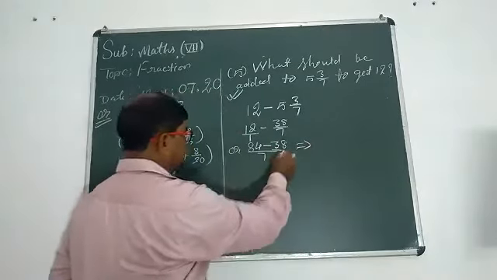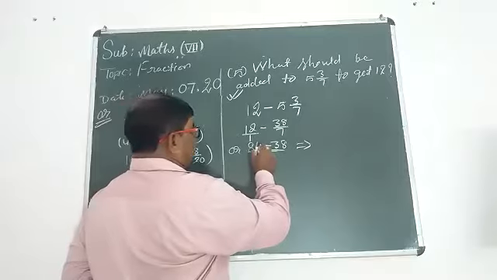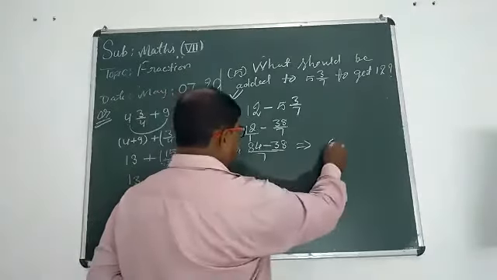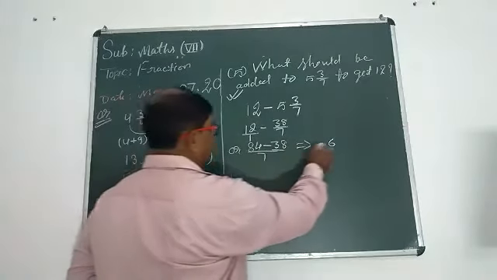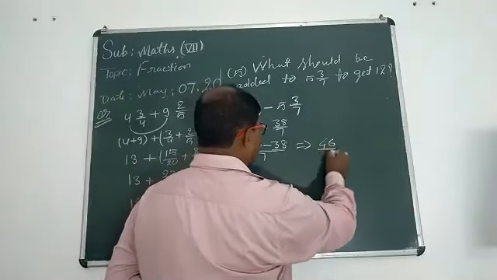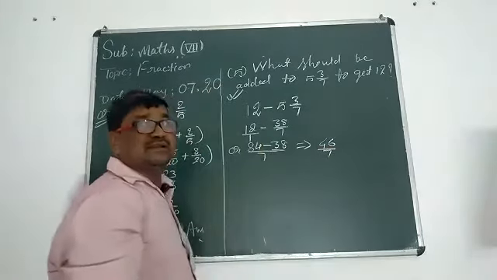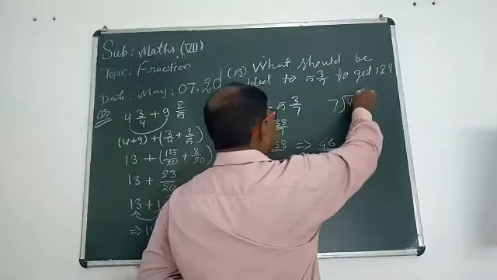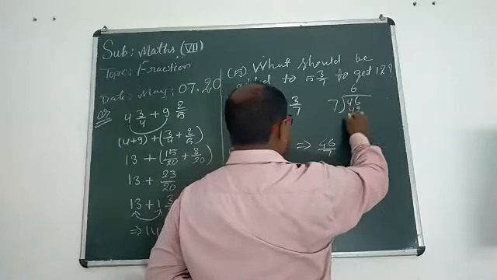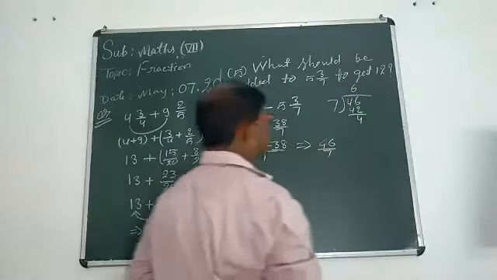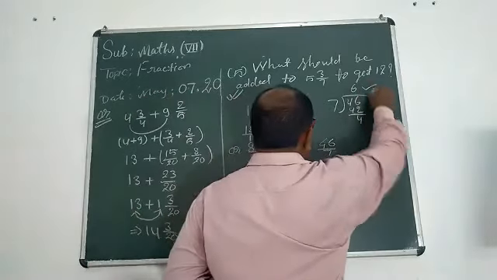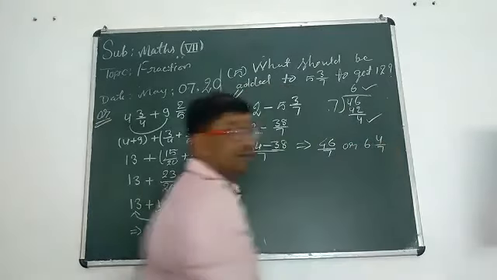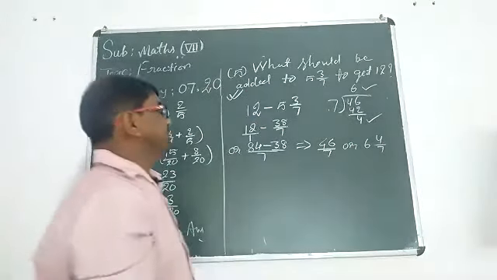Now subtract. 4 minus 8, take carry, 14 minus 8 equal to 6. Now 7 minus 3 equal to 4. 46 upon 7. Okay. After dividing 46 by 7, 7 sixes are 42, then 4 is remaining. So we should write 6 whole number 4 upon 7. That will be your answer.